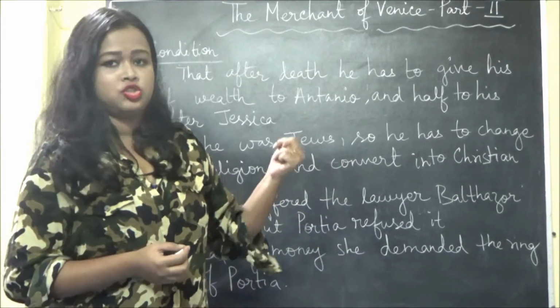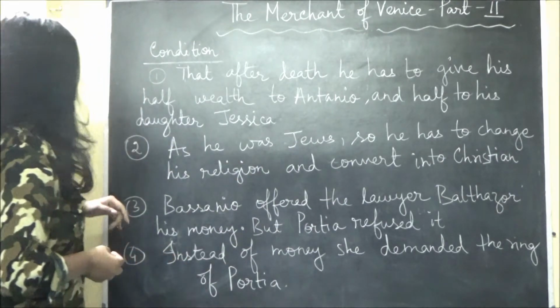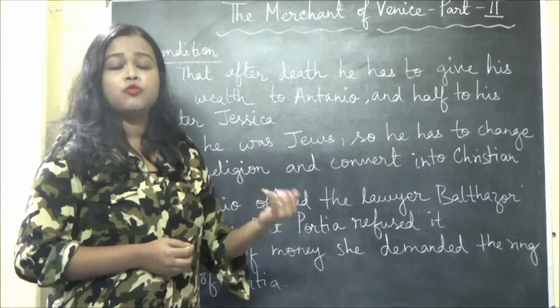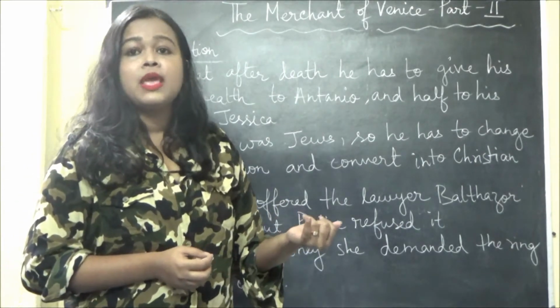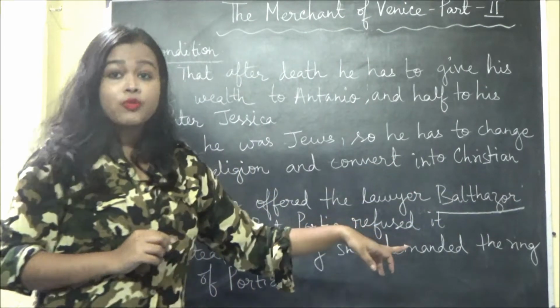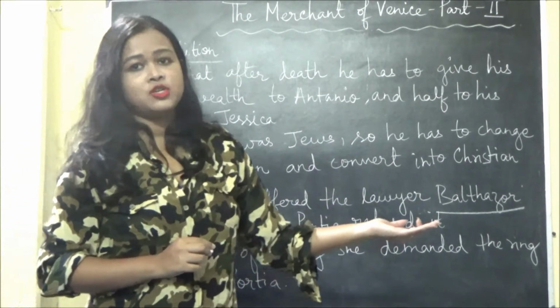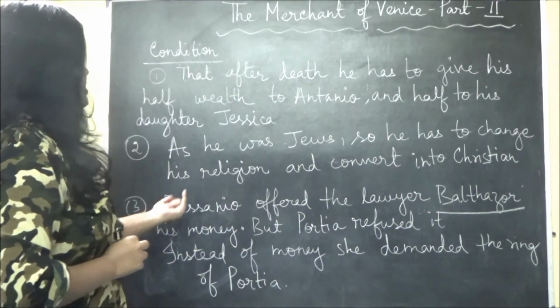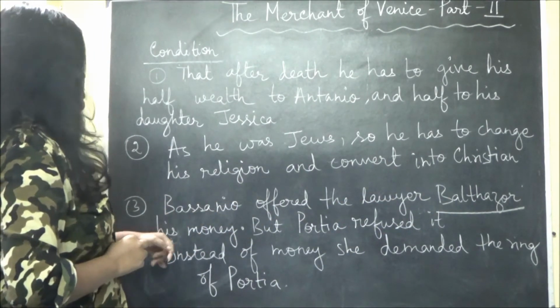These were the two conditions. Now I will discuss that Bassanio offered money to the lawyer. What was the lawyer's name? Balthazar. And who was Balthazar? Portia was disguised as Balthazar, I told you before. So Bassanio offered the lawyer Balthazar his money.